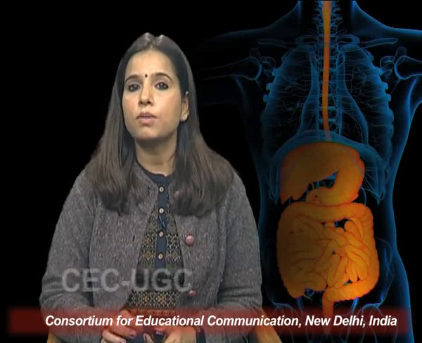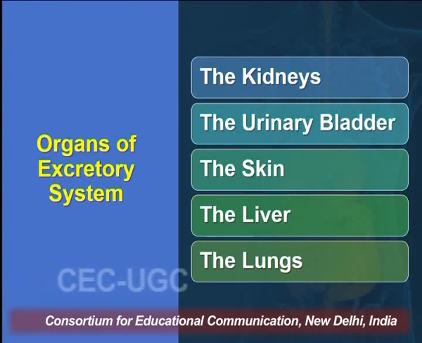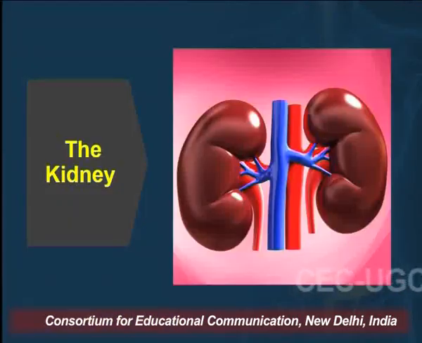Now let's explore the excretory system in human beings, different organs of the excretory system and the mechanism of excretion in humans. So, these are the organs of the excretory system: the kidney, the urinary bladder, the skin, the liver and the lungs. So, let's start with the kidneys.